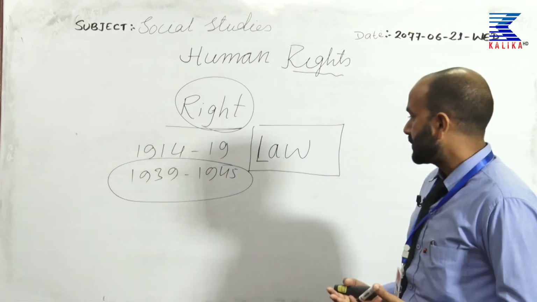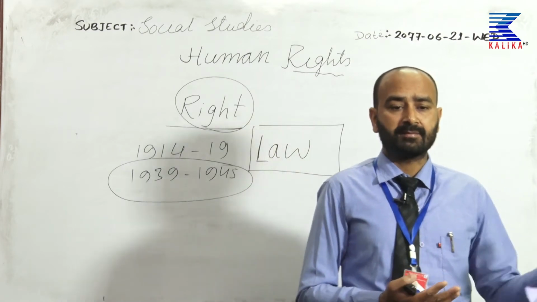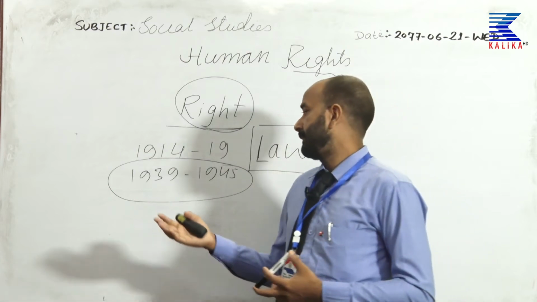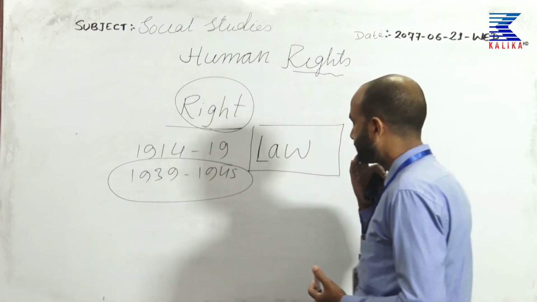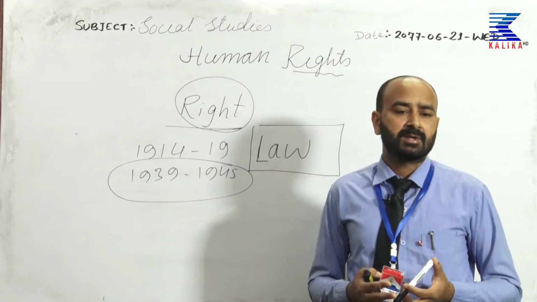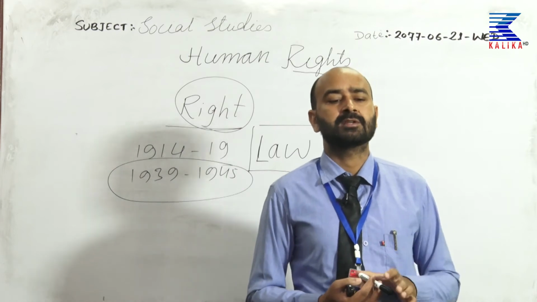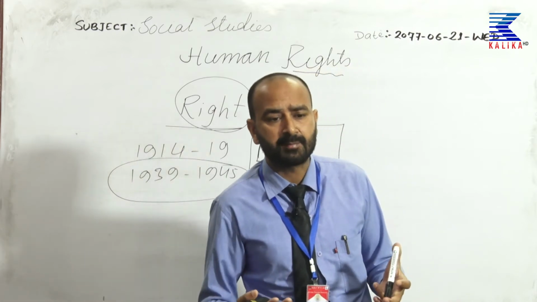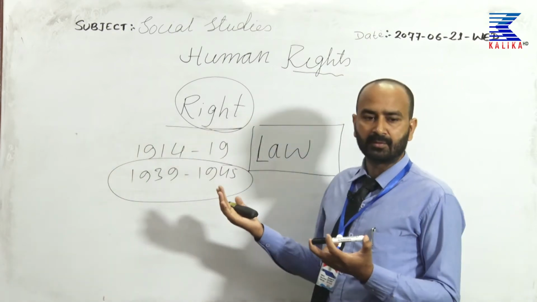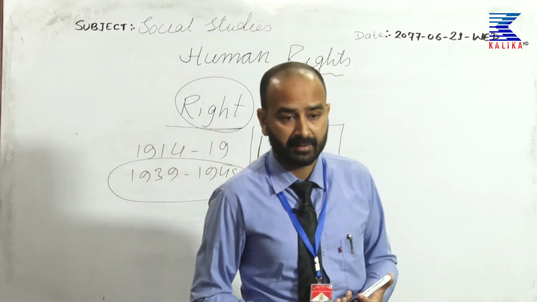So Eleanor Roosevelt, the then First Lady, the wife of the then President of USA, took the initiative to launch such a framework, such a mechanism globally, so that the basic rights of being a human are not violated anywhere a person goes, in any country, in any corner of the world. So Eleanor Roosevelt initiated this. Now look at the book slide again.